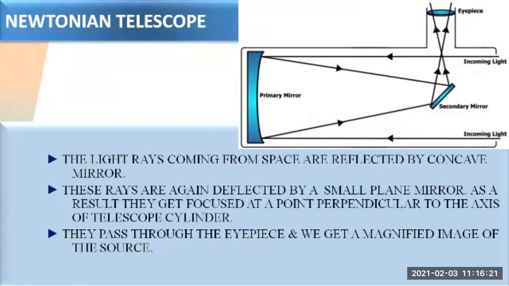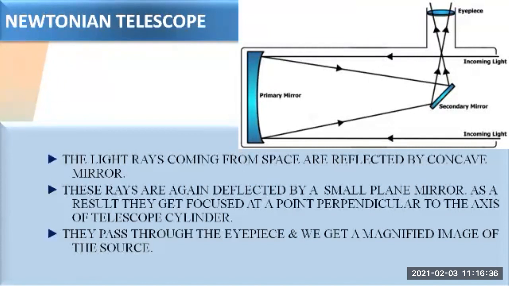So this diagram of the Newtonian telescope is very, very important. Also, you can write this explanation by studying the diagram clearly. If you understand this diagram, you can make the answer in your own words.